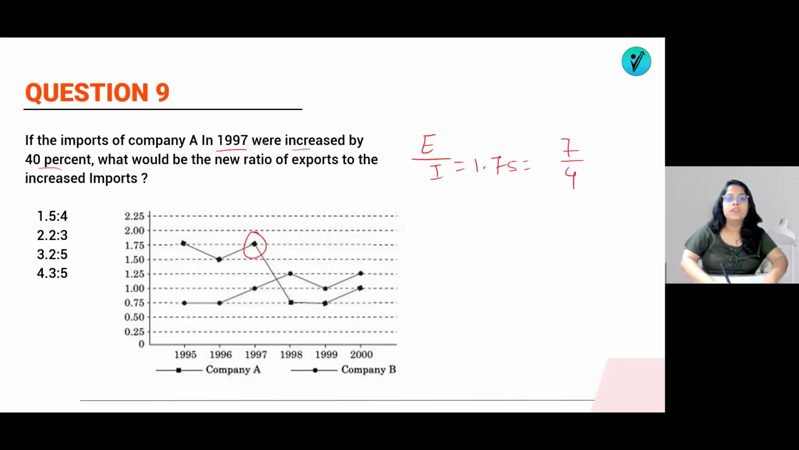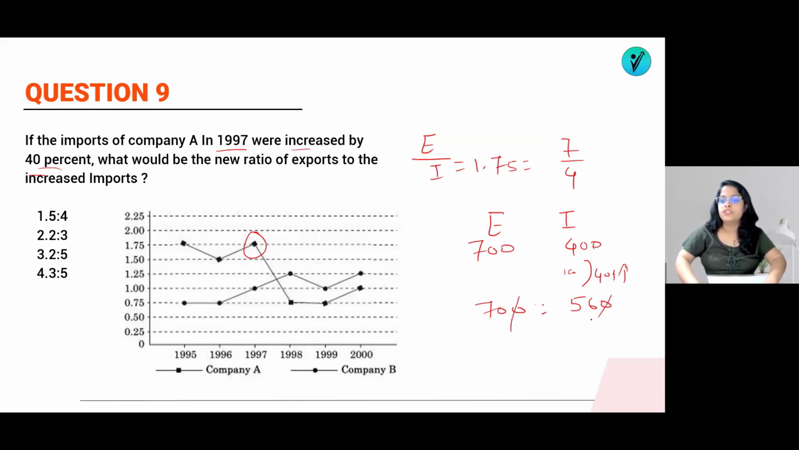And what are they saying now? This import is increased by 40%. So whenever we know this is the export and this is the import, we will take this as 700 and this as 400. We know that whenever this is the ratio and we have to increase by some percentage, we consider it as 700 and 400. Now if we increase this by 40%, 40% of 400 will be 160. So if you add 160, this will be 560, and this is 700 as it is.